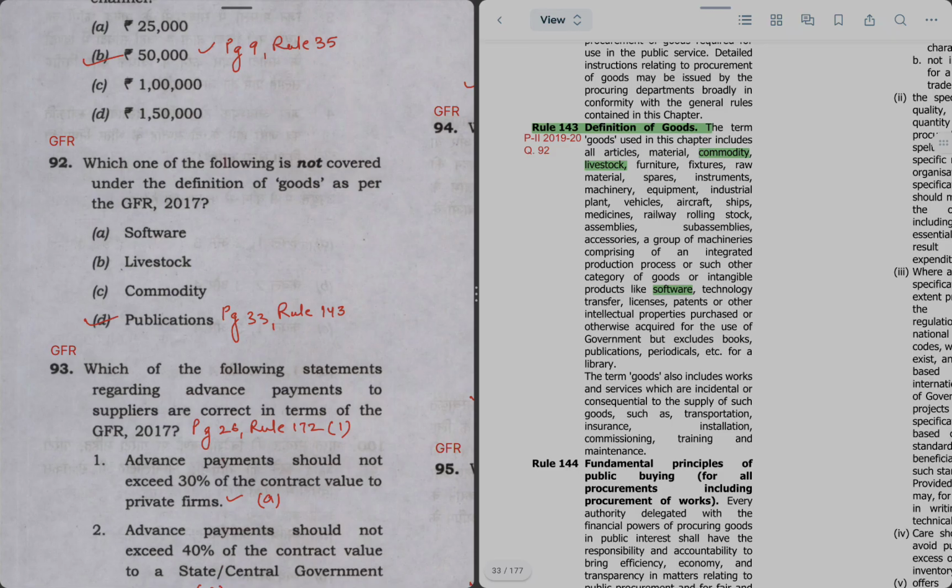Hence we can mark D as the right answer. It is also mentioned here that it excludes books, publications, periodicals, so it is given specifically. The definition of goods does not include publications, so the right answer is D.